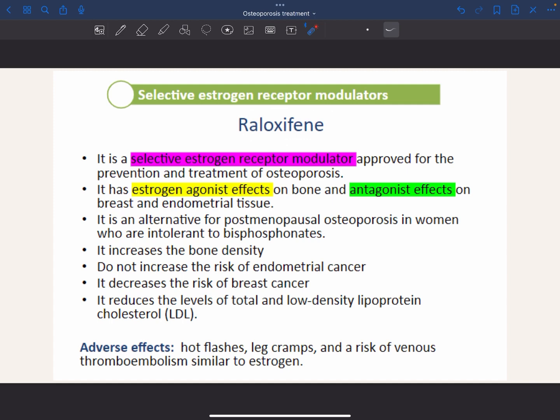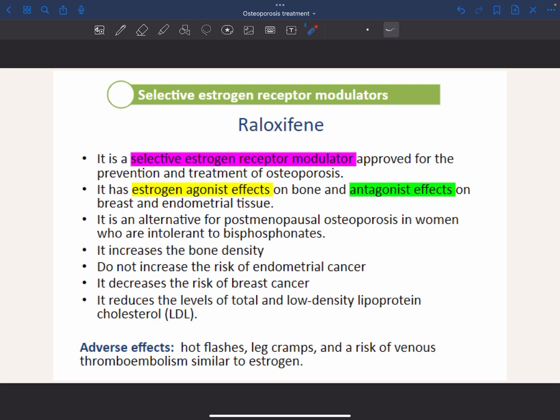Okay, so we don't want to do estrogen replacement therapy in this case, because estrogen has other disadvantages: it can cause breast cancer or endometrial cancer, as well as venous thromboembolism and stroke. So what we do is use this drug, which is an estrogen agonist on the bone and antagonist on the breast and endometrial tissue.